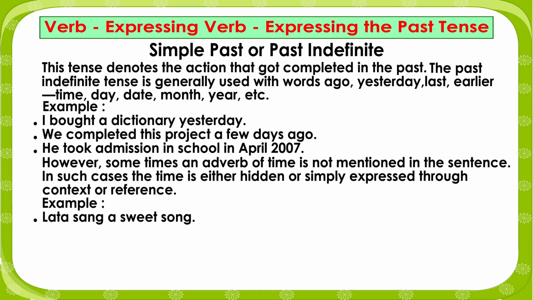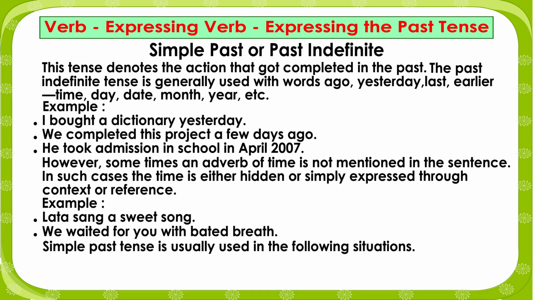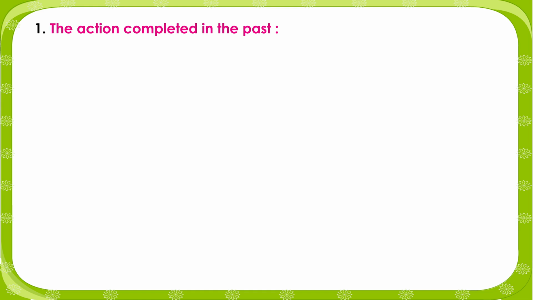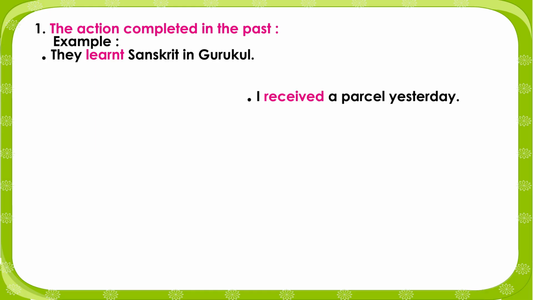Example: Lata sang a sweet song. We waited for you with bated breath. Simple past tense is usually used in the following situations. 1. The action completed in the past. Example: They learned Sanskrit in Gurukul. I received a parcel yesterday.